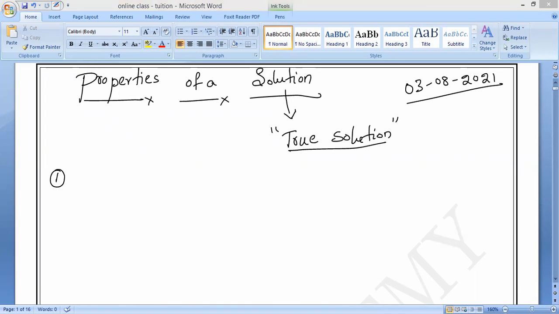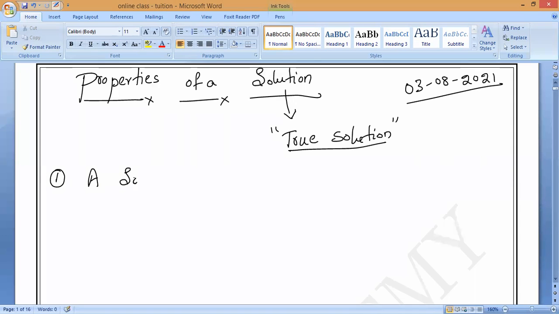Some of the important characteristic properties of a solution or true solution. What is the first property? A solution is a homogeneous mixture. Please write it. A solution is a, what is the first property, Tamil Selvan? Homogeneous mixture. You understand? Next one. Please read the last class notes that I taught you.